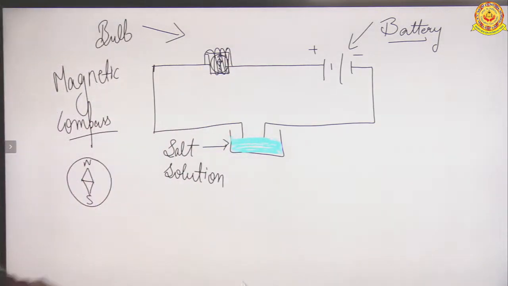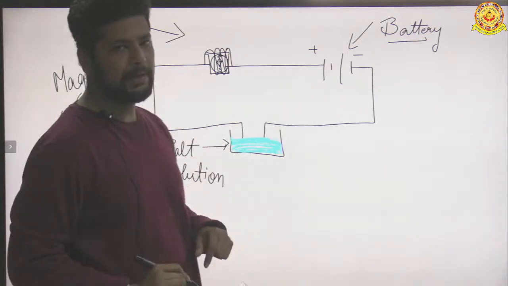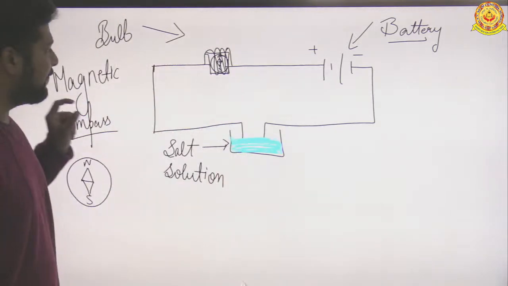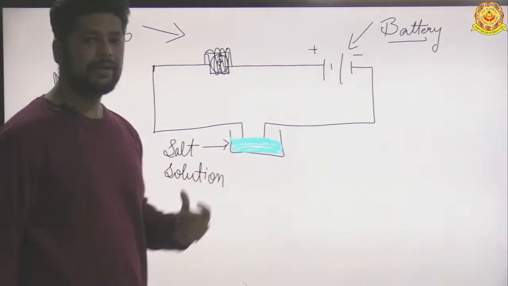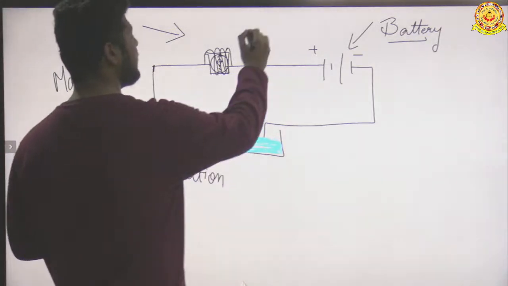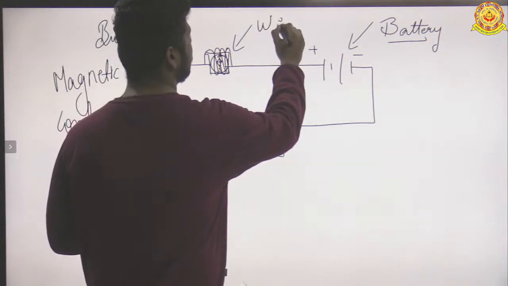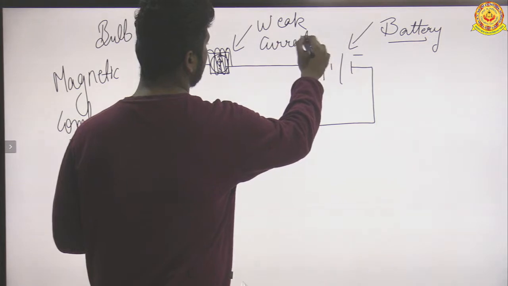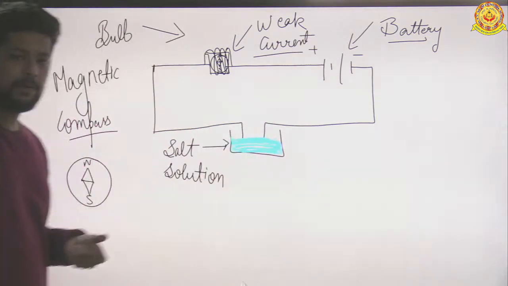Now when the two wires are dipped in the salt solution, the magnetic needle shows deflection, which shows that this salt solution is a good conductor of electricity, because this magnetic needle can detect weak current also. So this is also an example.